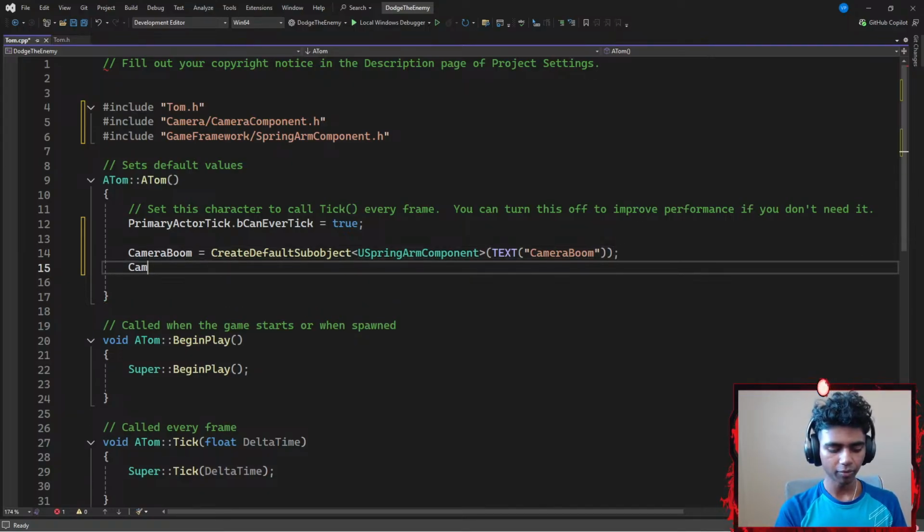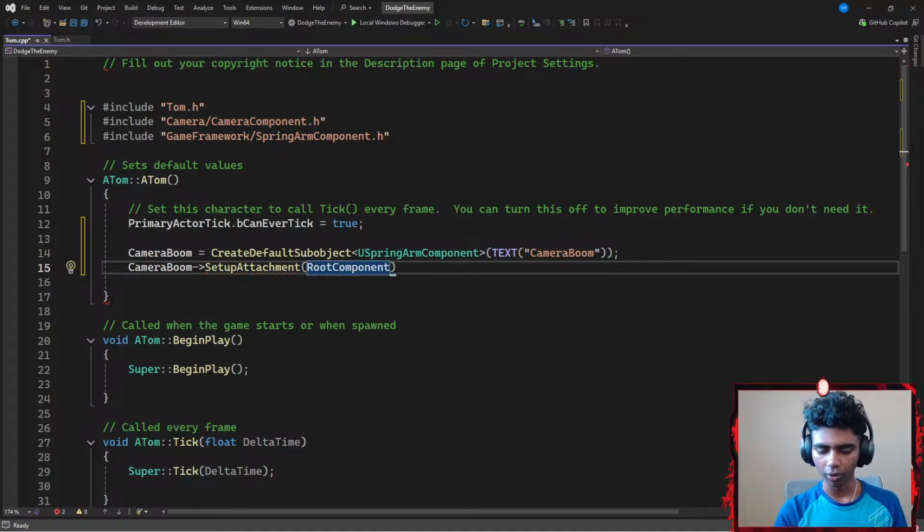Once I'm done with that, I'm gonna go with my camera boom's pointer, and point it towards, maybe, set up an attachment. So I want to set up an attachment for my camera boom. Hold up guys, let me fix my typo real quick. I'm gonna go with SetupAttachment, which in this case is gonna be my root component.